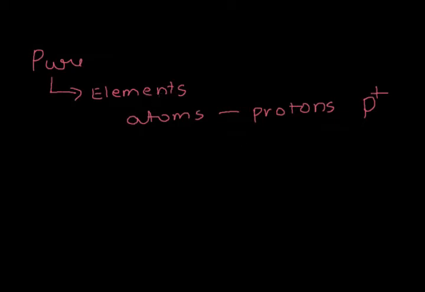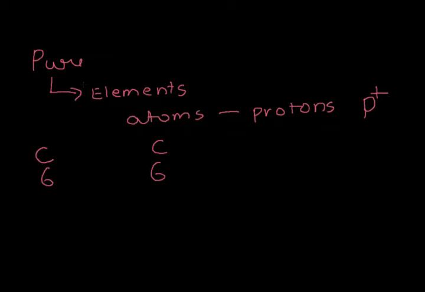So elements are nothing but the atoms which have the same number of protons. So if you take a carbon element, it will have exactly 6 protons. If you take one from India and one from, say, England, one carbon atom from England, it does not differ in its number of protons. Or if you take one carbon atom this year and one carbon atom 100 years into the future, it will yet have the same number of protons. That's what elements mean, that they have a fixed number of protons.